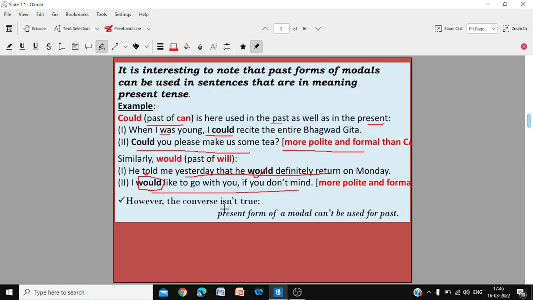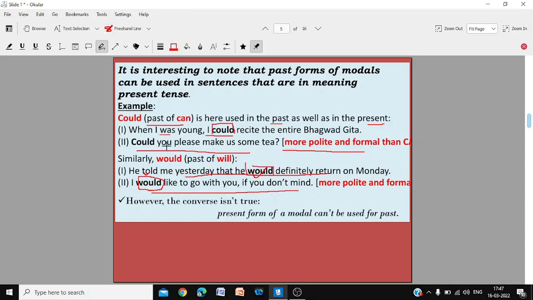However, the converse is not true. Present forms cannot be used in past sentences. For instance, in this sentence, you cannot use the word can. In this sentence, you cannot use the word will. He will go or he will return. You can't say when I was young, I can recite.